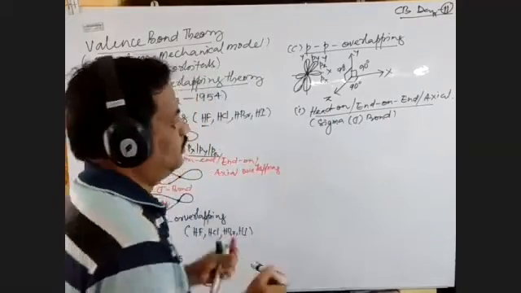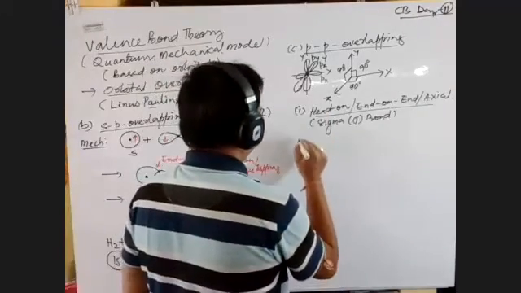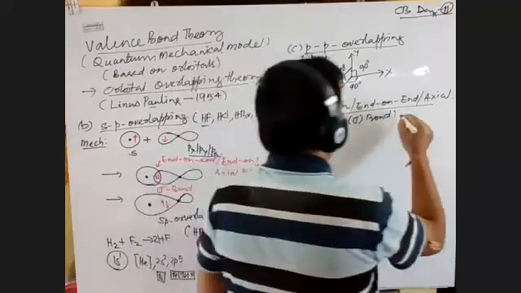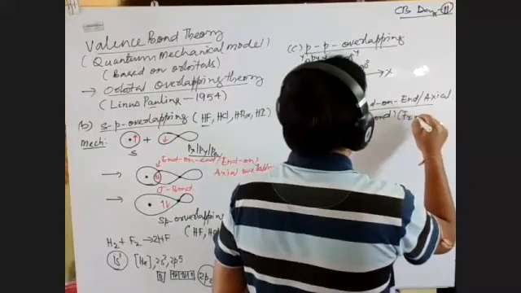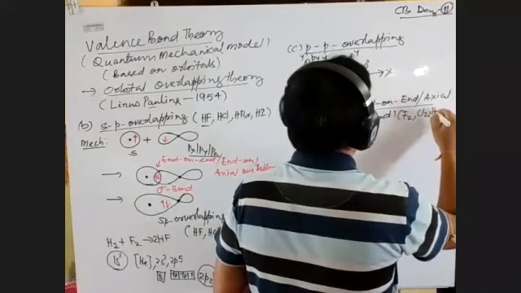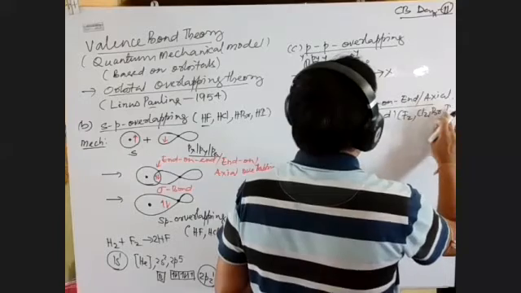So how will it form? Now let us check the mechanism. This is found in the fluorine molecule, chlorine molecule, bromine molecule, and iodine molecule.